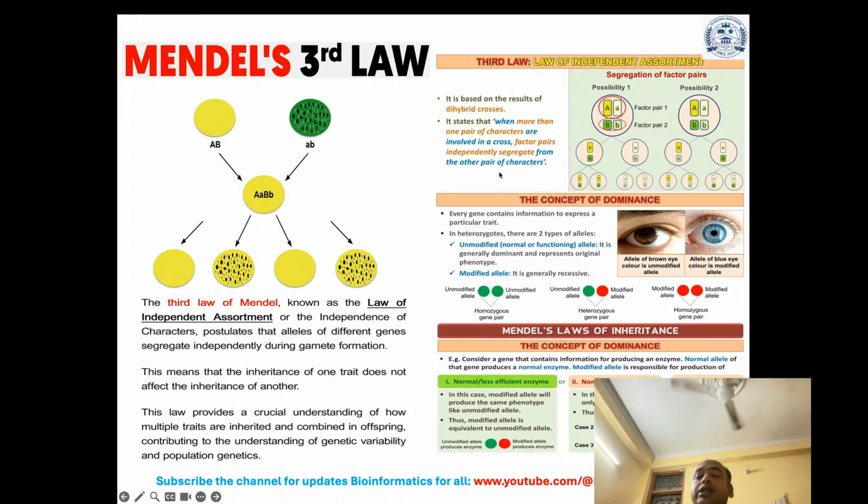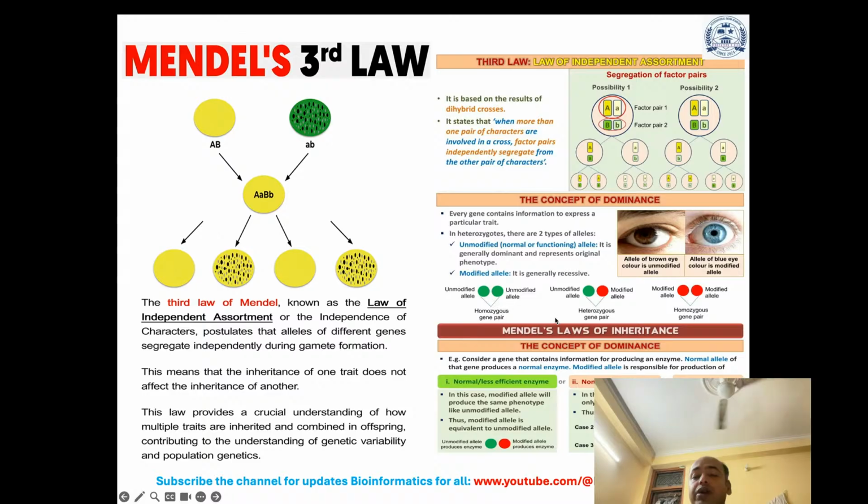Now, the concept of dominance you can also understand. Every gene contains the information to express a particular trait. In heterozygotes, there are two types of alleles, for example, unmodified allele and modified allele. The unmodified allele is generally dominant and represents the original phenotype. Modified alleles are generally recessive, and these two are representing the unmodified and modified examples of the alleles.